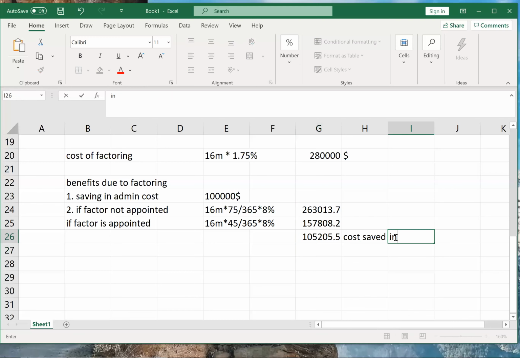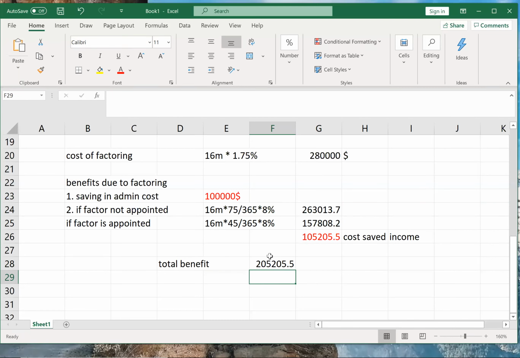So this is an income. And this $100,000 is also in my income. Marked in red. So total benefit will be how much? Total benefit will be this amount plus 100,000. So 205 is my total benefit.